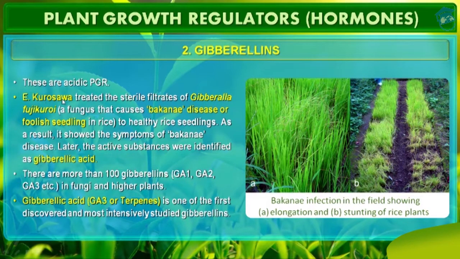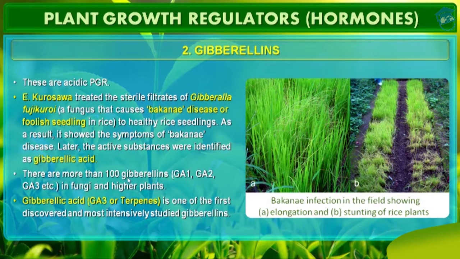E. Kurosawa was the scientist who treated sterile filtrates of Gibberella fujikuroi. It's a fungus that causes bakanae disease, or foolish seedling disease, in rice. So what did he do? He treated sterile filtrate of Gibberella fujikuroi, which is a fungus, to healthy rice seedlings. And then what happened? As a result, they showed the symptoms of bakanae disease. Later, the active substances were identified. And what were they named? They were named gibberellic acid. So there are more than 100 gibberellins.